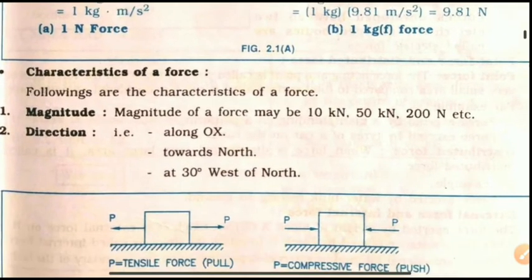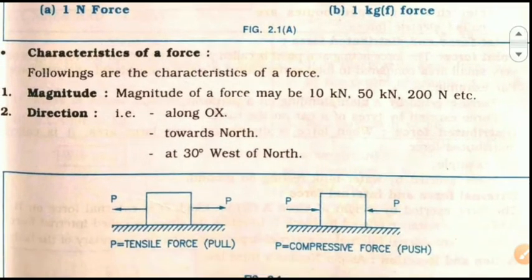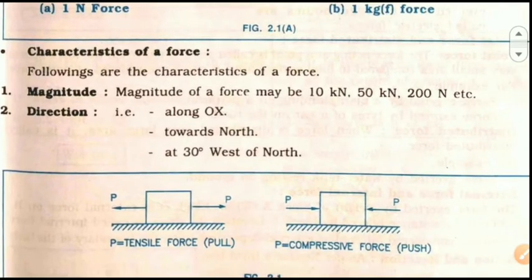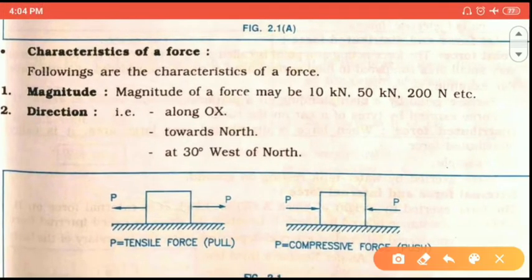Okay, clear? Now the characteristics of a force. It has a magnitude as well as direction. Magnitude means how much force there is, for example 10 kilonewton, 50 kilonewton or 200 newton.